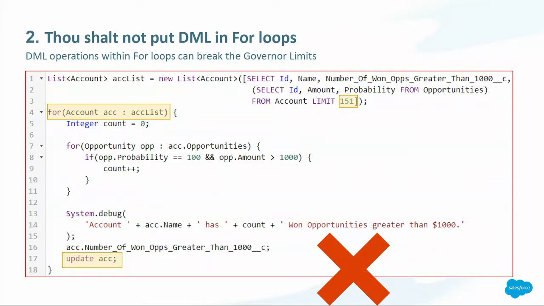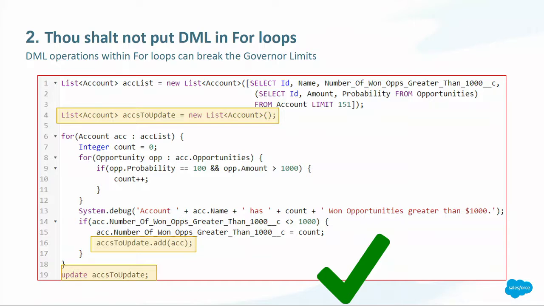So what happens in the code that we have here? In this example, we are getting a list of accounts, and we are limiting the list to 151. Then we are going through a for loop, and we are trying to update each account with the number of opportunities that are won that are greater than $1,000. What is going to happen here is that after the 150, I'm going to try to update that one, and it's going to break the limit, so I'm going to get an error. So how can we fix this?